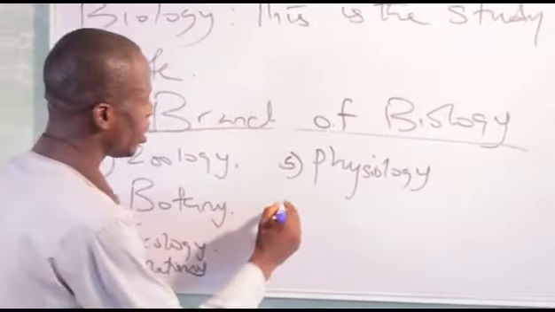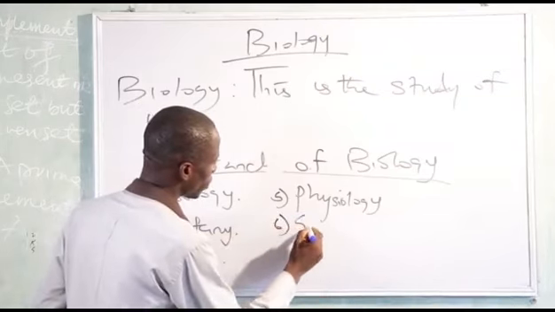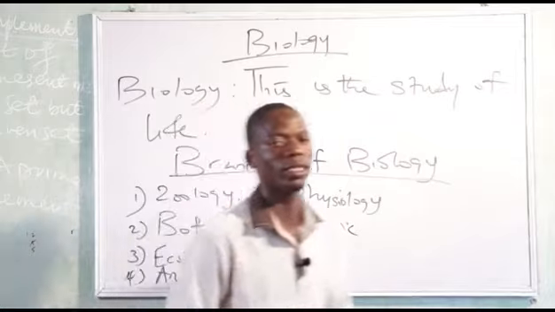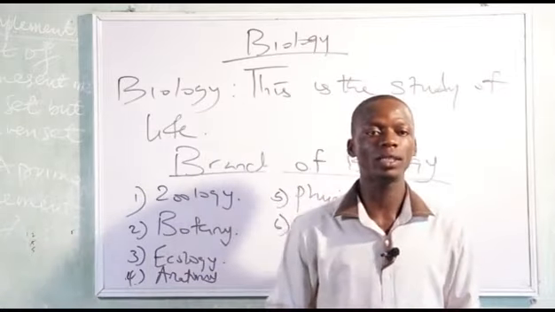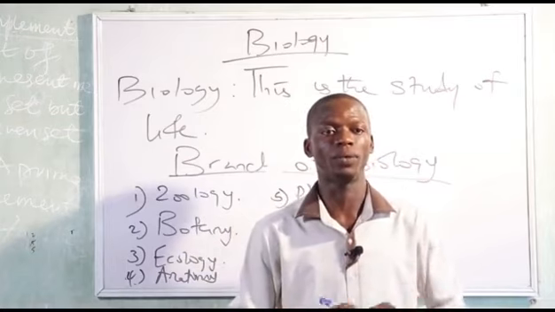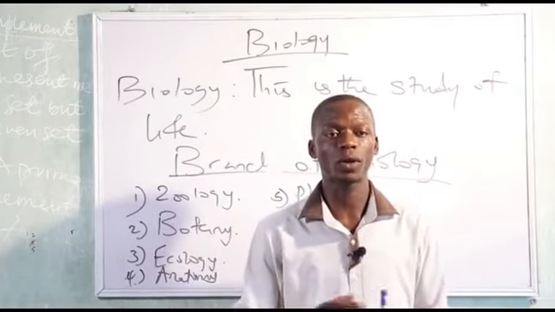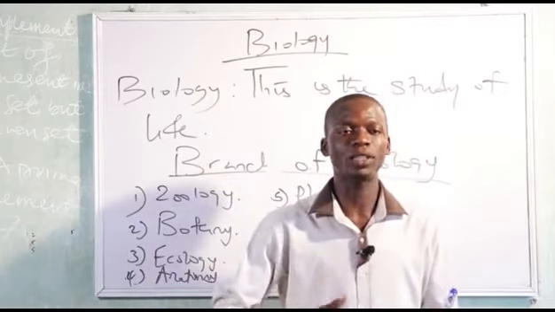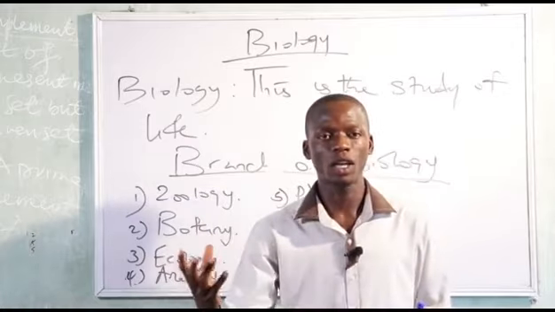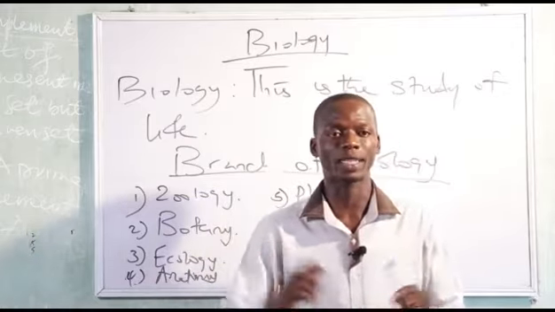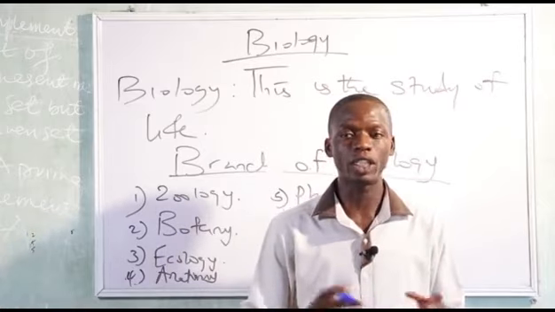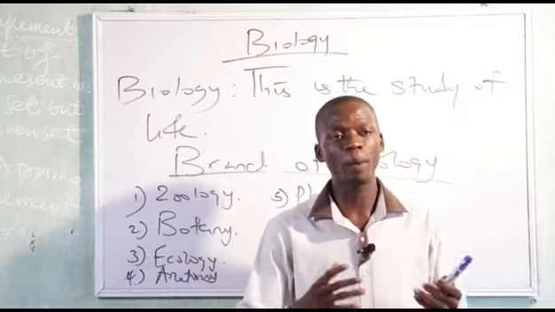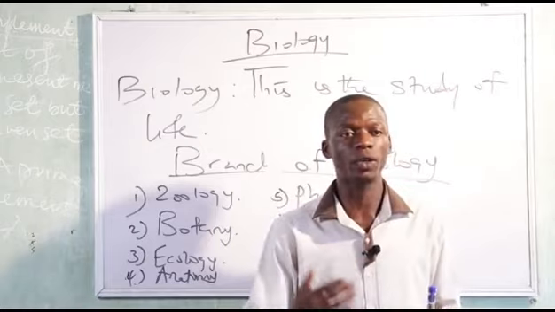So another branch is genetics. Genetics is a branch of biology that studies heredity and variation. What is heredity? Heredity refers to materials that are transferred from parents to offspring. Some of these materials we call traits or characters. For example, the skin color, the shape of hair, the color of hair, and different body parts. So genetics studies heredity and variation.